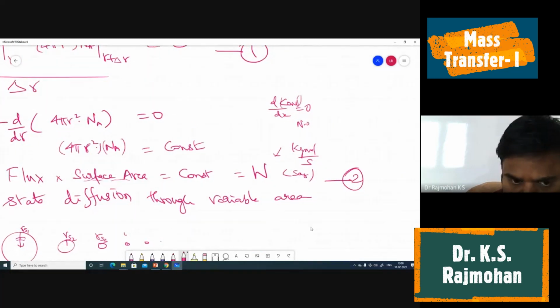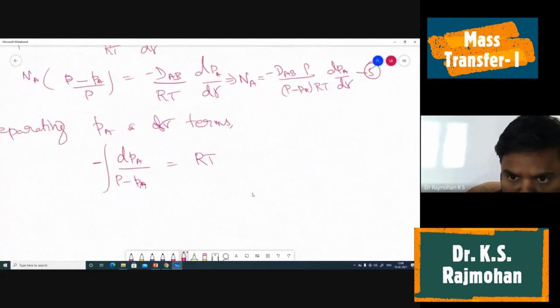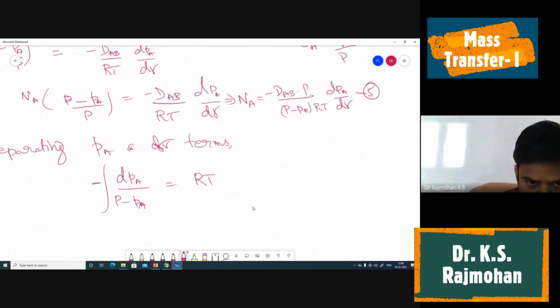So in equation number 2 you take Na into 4 pi r square, because then only we can do this integration for r. So we have W equal to Na into 4 pi r square.